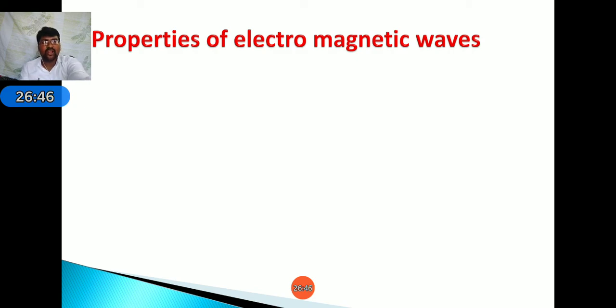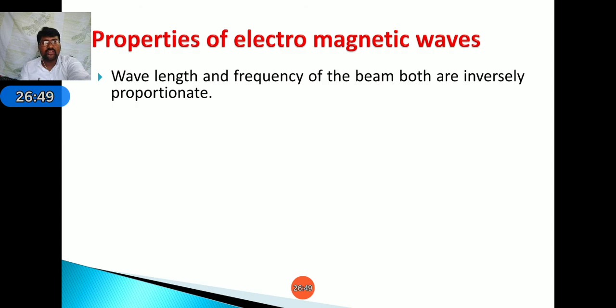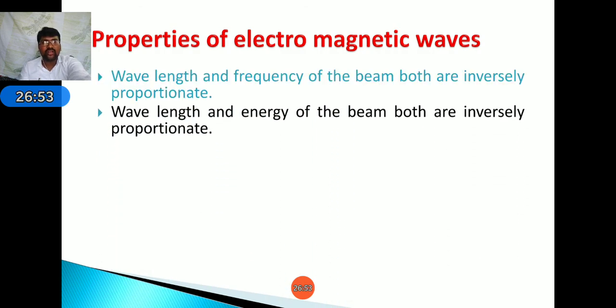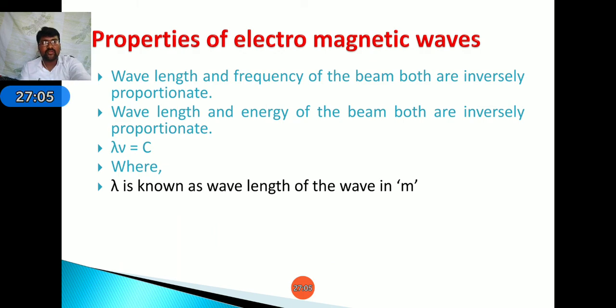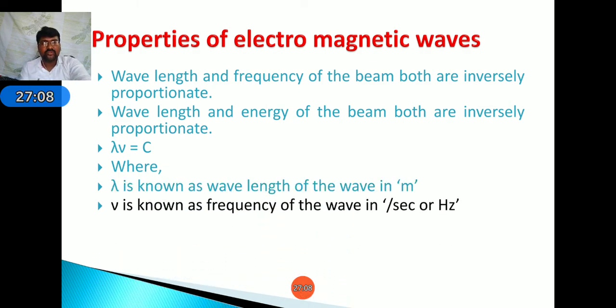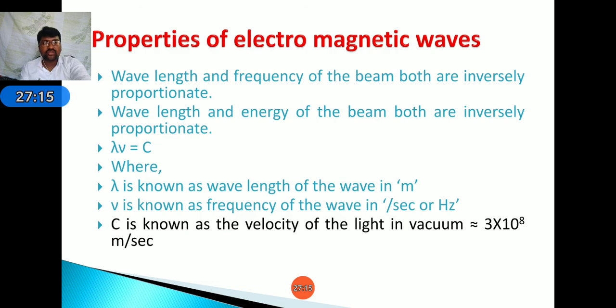Next, properties of electromagnetic waves: the wavelength and frequency of the beam are inversely proportional. Wavelength and energy of the beam are also inversely proportional. Next, lambda times v equals a constant c, where lambda is the wavelength in meters, v is the frequency of the wave in seconds inverse or hertz, and c is the constant, the velocity of light in vacuum, that is 3 into 10 power 8 meters per second.